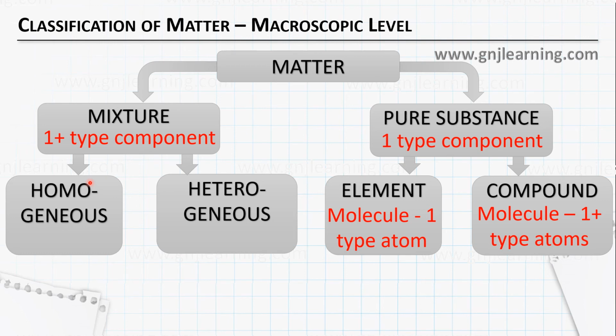When it is completely dissolved, that means that salt is equally distributed throughout that glass, which means that the mixture of salt and water is uniform throughout. Such a mixture is called homogeneous mixture.